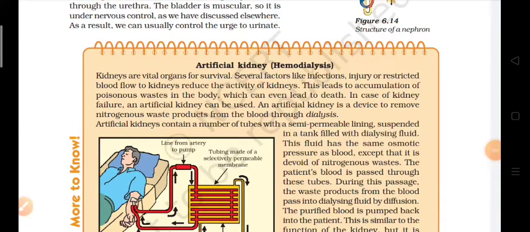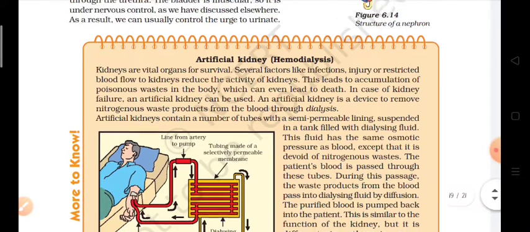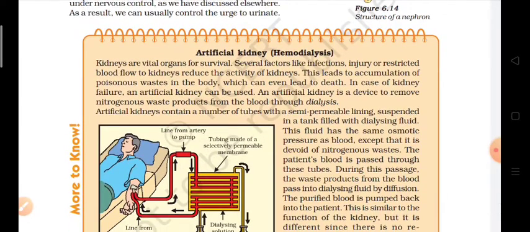Hello everyone. In this video lecture, we are going to discuss some remaining topics related to excretion, which are artificial kidney, and then a small topic, excretion in plants, along with organ donation.